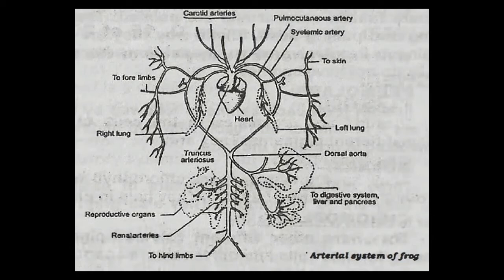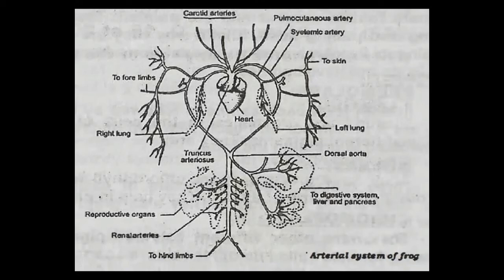Now see, the second is the systemic artery. See my cursor, this is the second very important arch. This is the left side, this is the right side. First they move upward, then they come downward in a curve form, and at this point they meet and join together, and they form a very broad vessel. This is called the dorsal aorta.